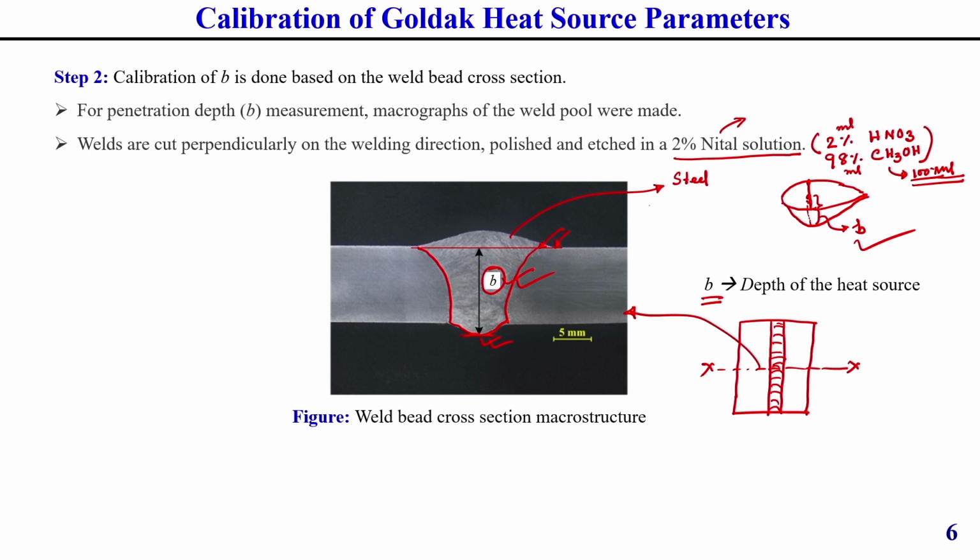And how is the other Q value calibrated? We can get it from the heat source itself. Whatever power source we use will have an efficiency, so we can consider this eta value, and from the power source itself we can easily get the welding voltage and welding current. Okay. So, these are the parameters generally required for the double ellipsoidal heat source model.